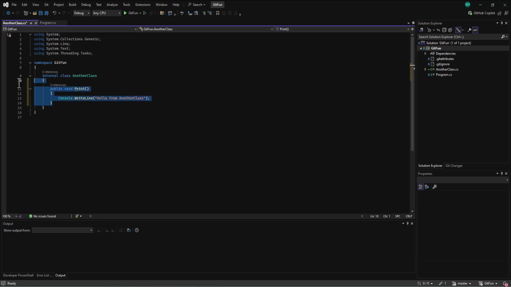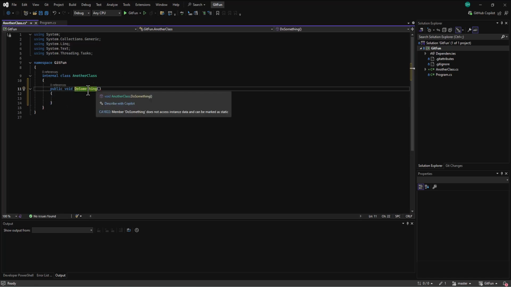Wow, it really wants to write some code for me. So public void and just do something. Doesn't matter. Get some code in there, right? And so I can create this do something method and save that. Now again, that's being saved locally. That change has happened locally.